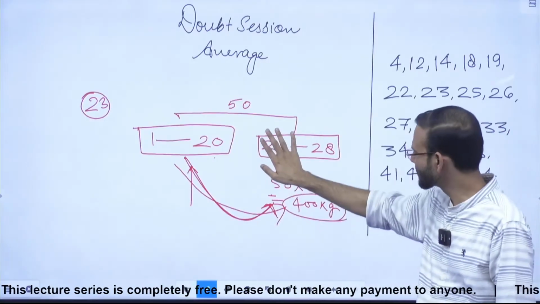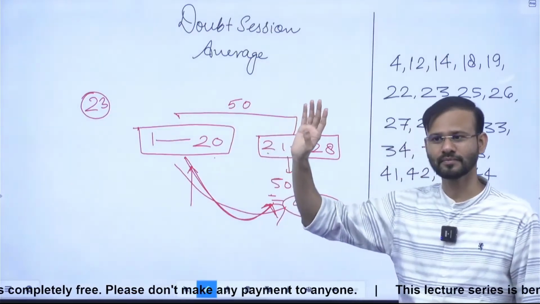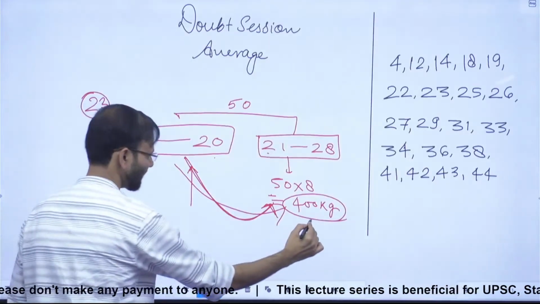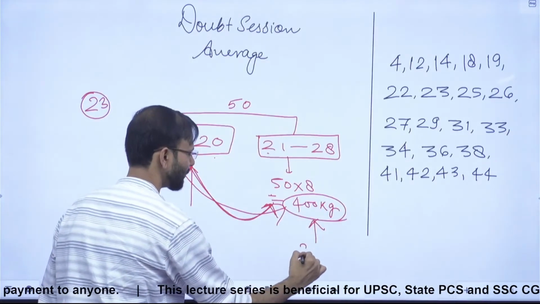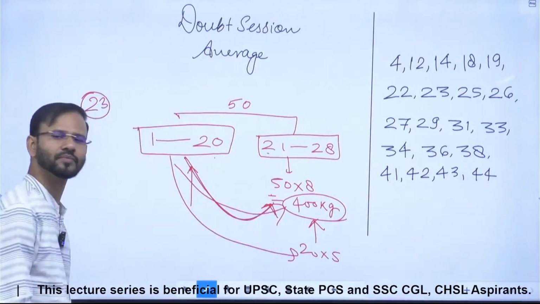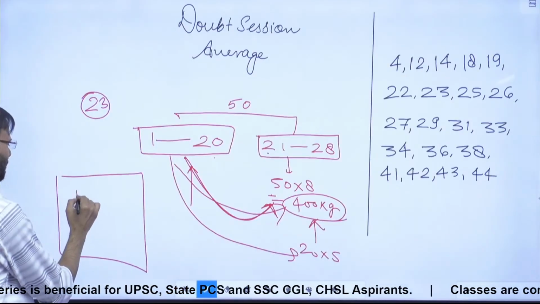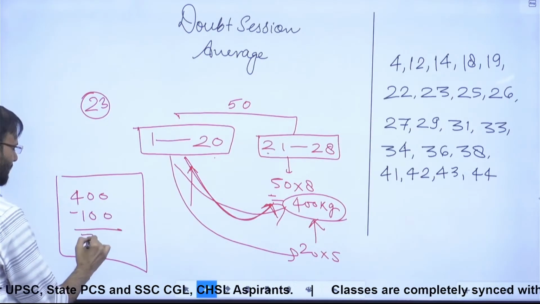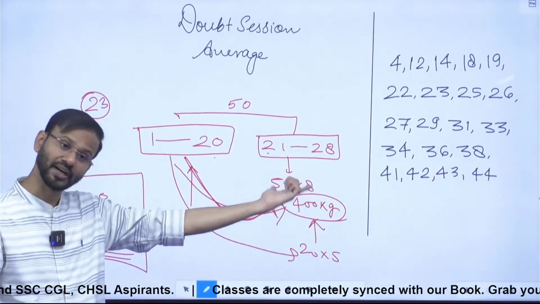Right? And as soon as this group left, they got their 5, 5, 5 back. Clear? So it means inside this 400, 20 into 5 is coming from this group. Right? So 400 minus 20 into 5, which is 100, so their actual weight is 300.